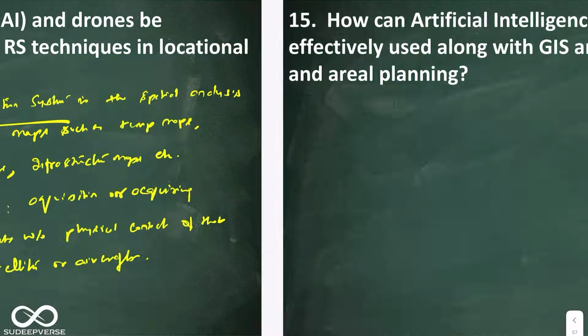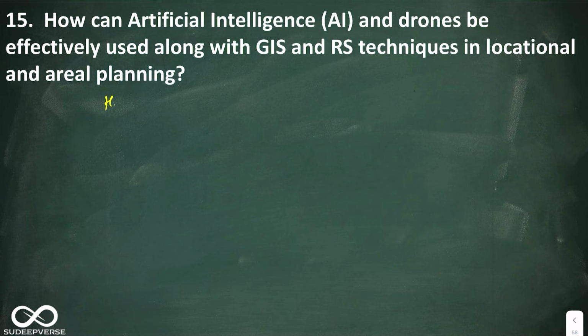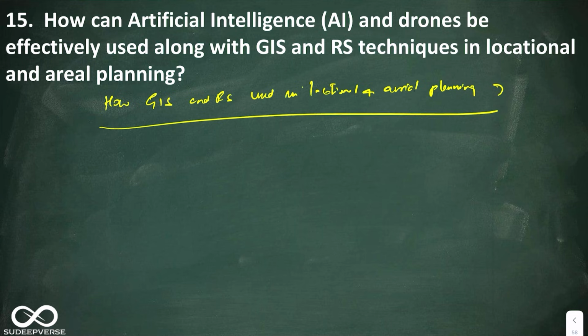Alright, now let me then address how GIS and RS is used in locational and aerial planning. Okay, so here the first point I will write is urban development.